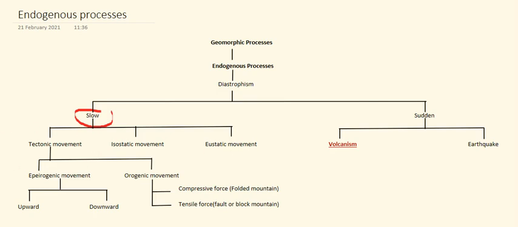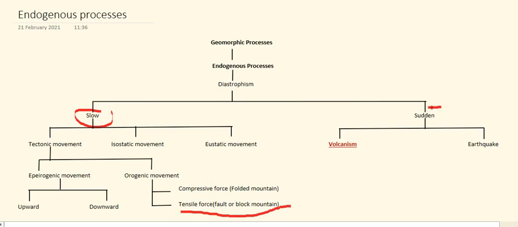Tectonic movement is further divided into epeirogenic movement, which leads to upward or downward movement of the crustal plates or oceanic plates, and orogenic movement, where lateral or horizontal movement generally takes place. It is also known as the mountain building force, like compressional force, and tensional force. It leads to the creation of faults and block mountains around the world.